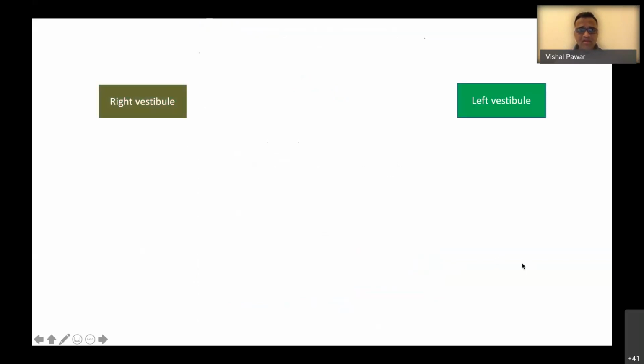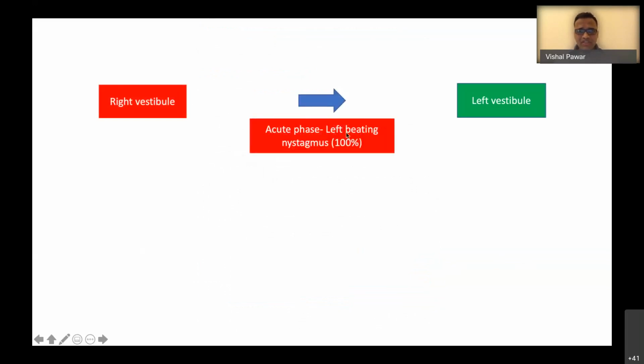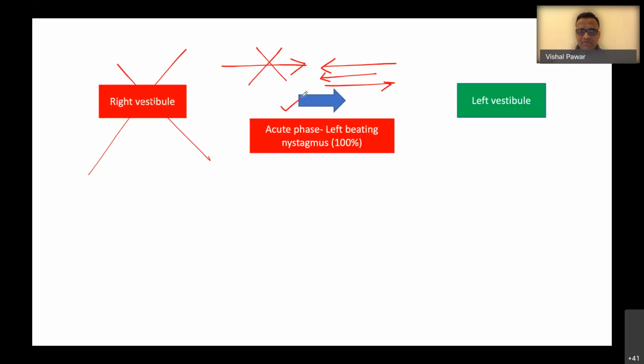So let us see what happens in peripheral vestibulopathy. Suppose the patient has right vestibulopathy. In the acute stage, patients will have left beating nystagmus because this vestibule is not working. So the push-pull mechanism, you must be aware, the resting tone is gone on this side. So the slow phase of nystagmus is towards the right side and the fast phase is towards the left side. So the nystagmus beats towards the left side in case of right vestibulopathy.